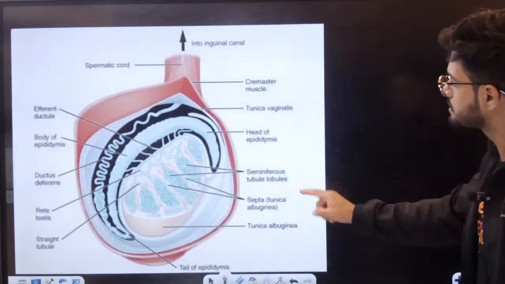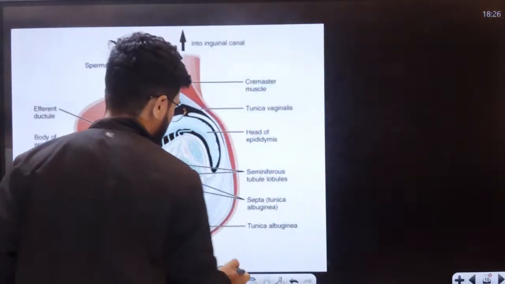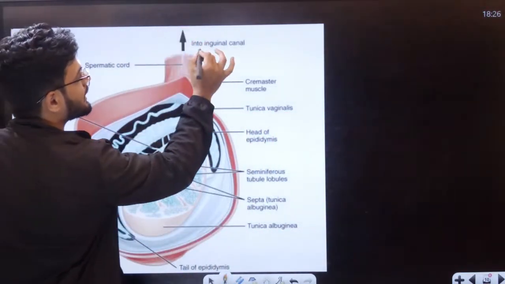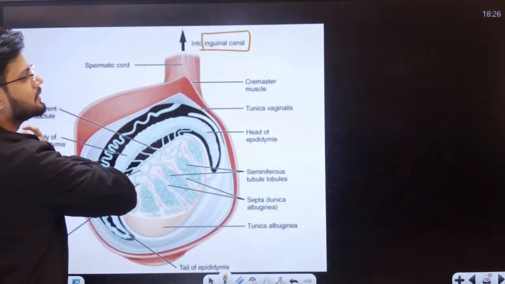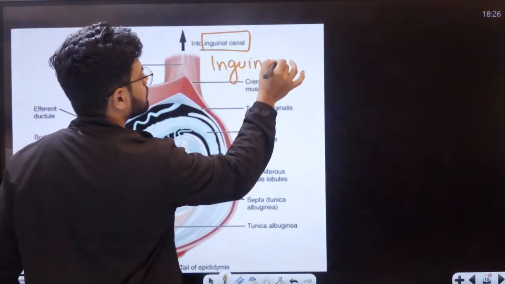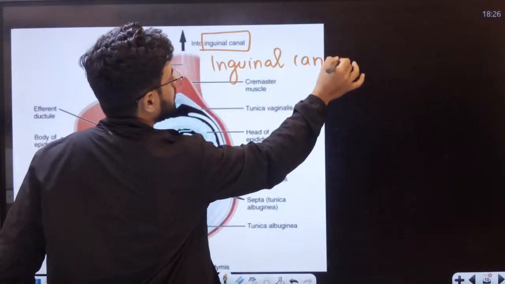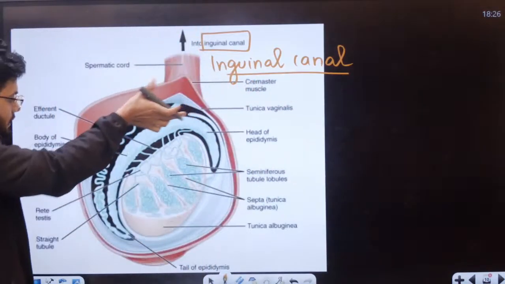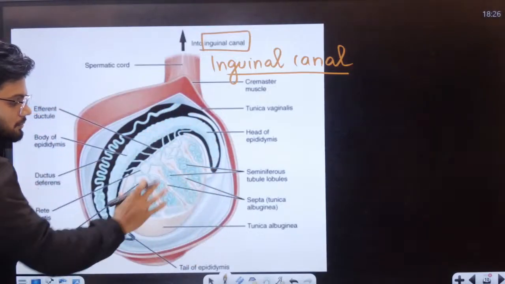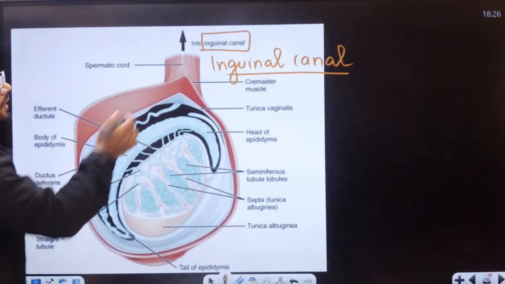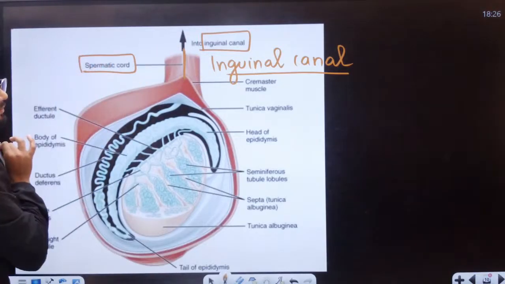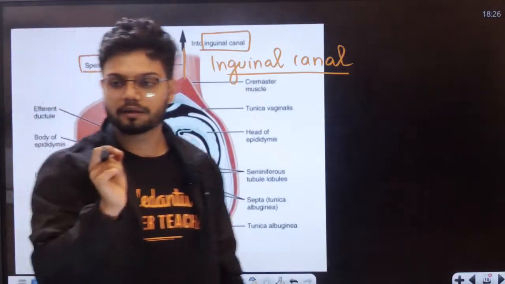See here, students. This is the actual diagram here. Can all of you see here? The top part is called inguinal canal there. This entire thing is called as scrotum. Inside this scrotum, there is a testis inside here. Okay. Right in the middle, we have something called as spermatic cord here. Spermatic cord.